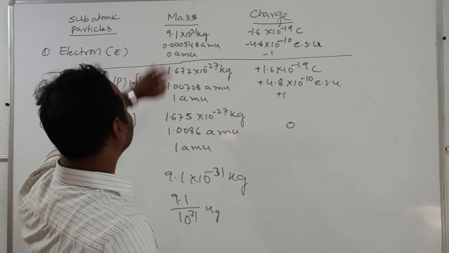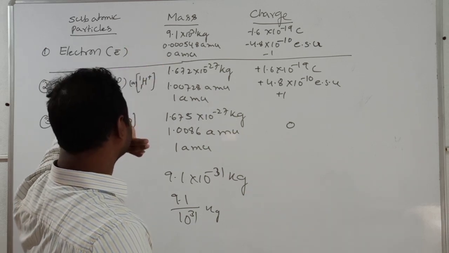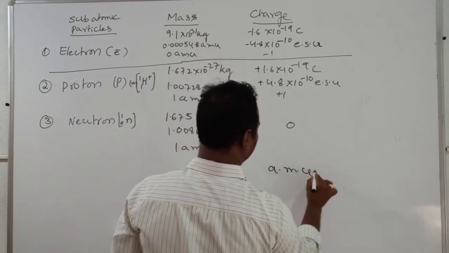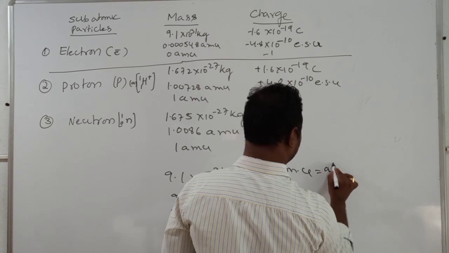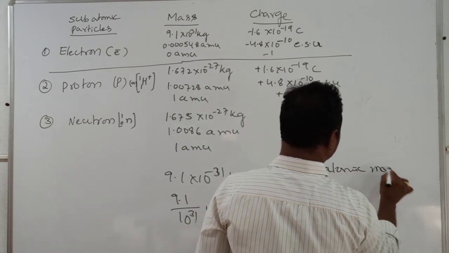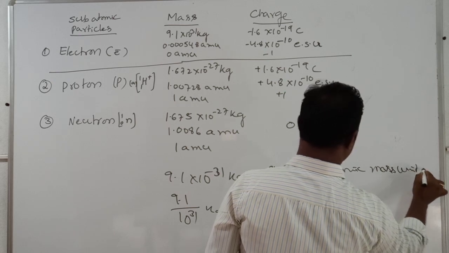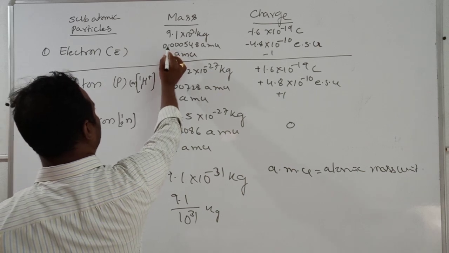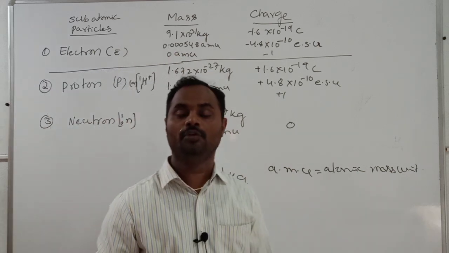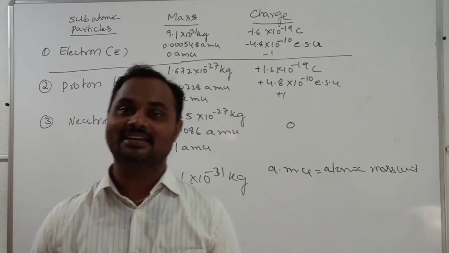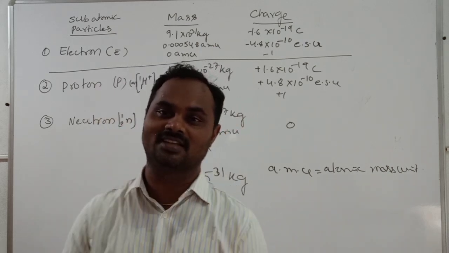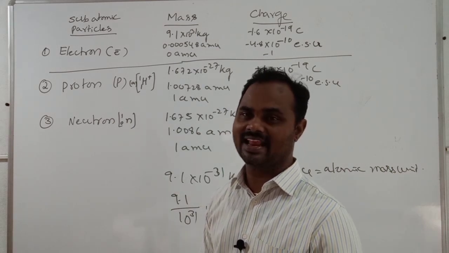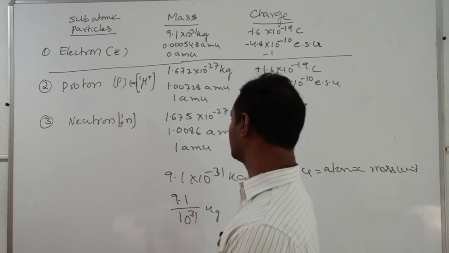Now if the same mass is expressed in AMU, what is AMU? The full form is atomic mass unit. In atomic mass units, it is 0.000548. In a round figure, we can consider it simply as 0 AMU. Actually it is not 0; it is slightly greater than 0.